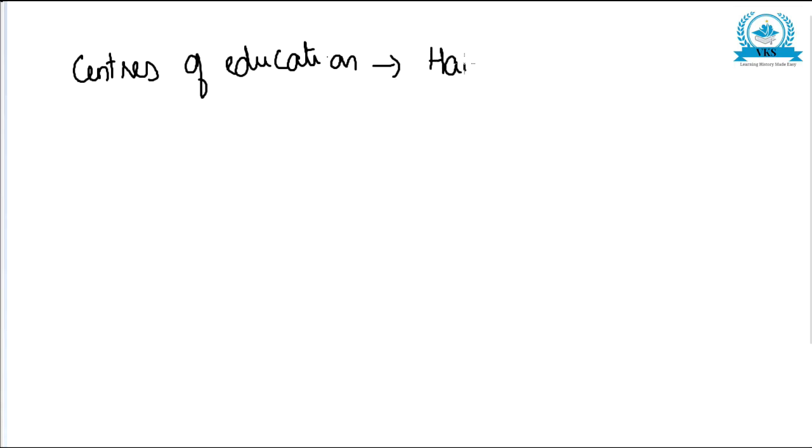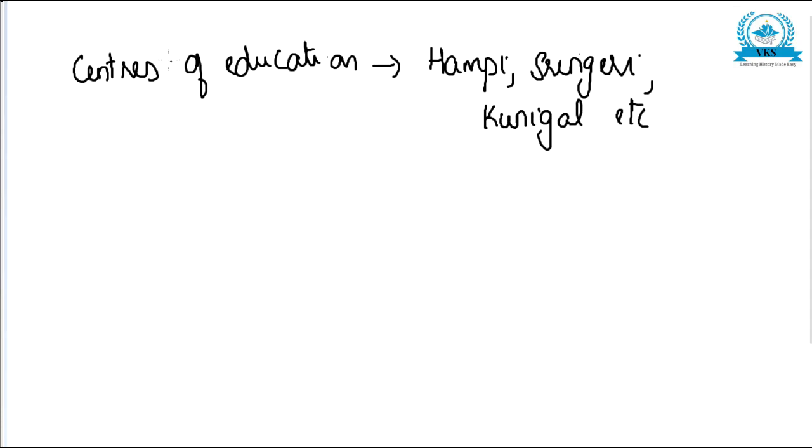Now let us see some more points regarding the education of Vijayanagara Empire. Which were the main centers of education? The main centers of education during the Vijayanagara time were Hampi, which was one of the important centers of education, Sringeri and Kunigal, etc. There are many other places which were centers of education.